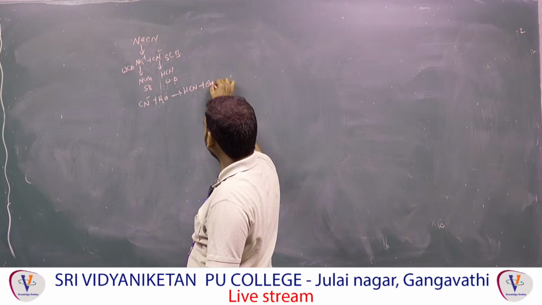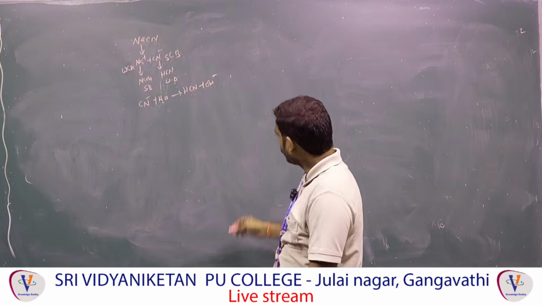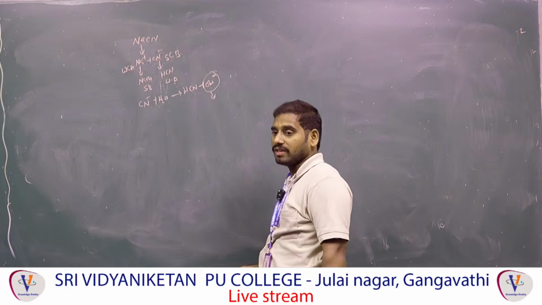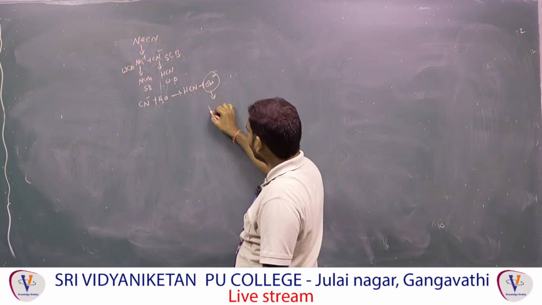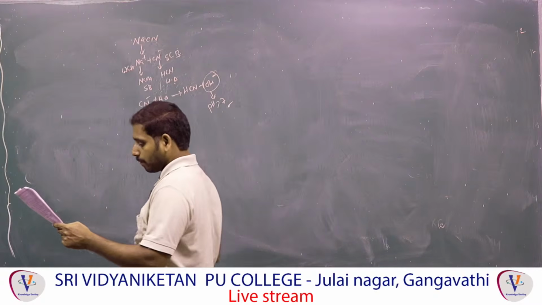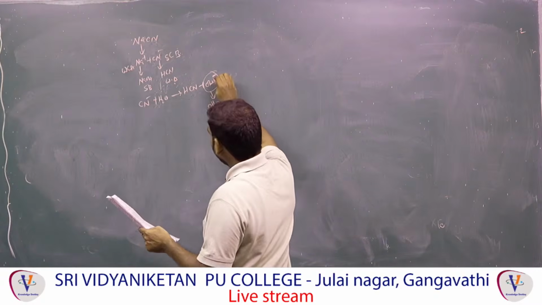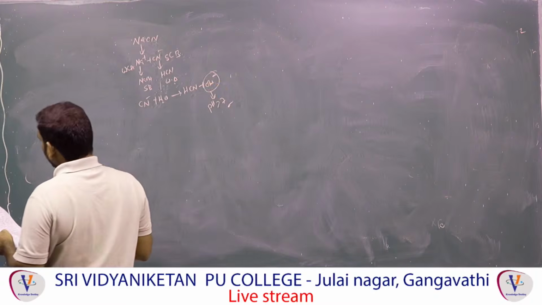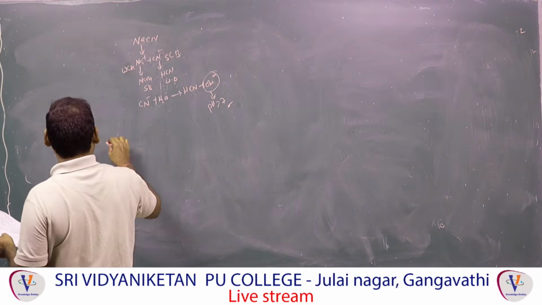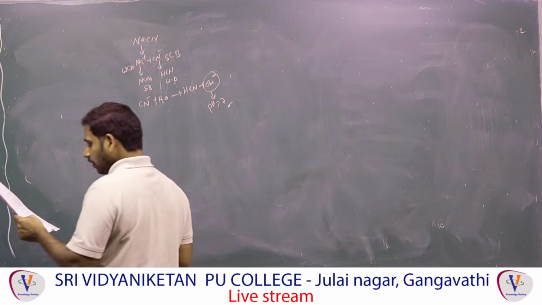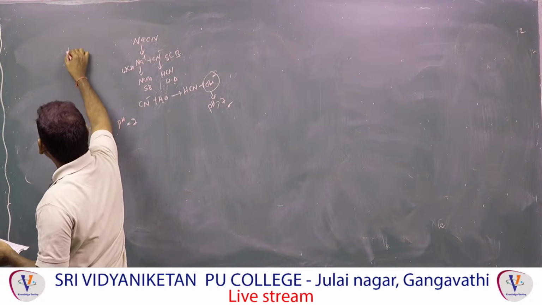What is extra there now? OH-. OH- means excess, so what is it? Acidic or basic? Basic. Basic means the pH value is greater than 7. So this is the highest one. This is a basic hydrolysis, called anionic hydrolysis. Next one, NaCl, Na+ and Cl-, is called neutral. Neutral means pH equal to 7. Next one, NH4Cl, observe.